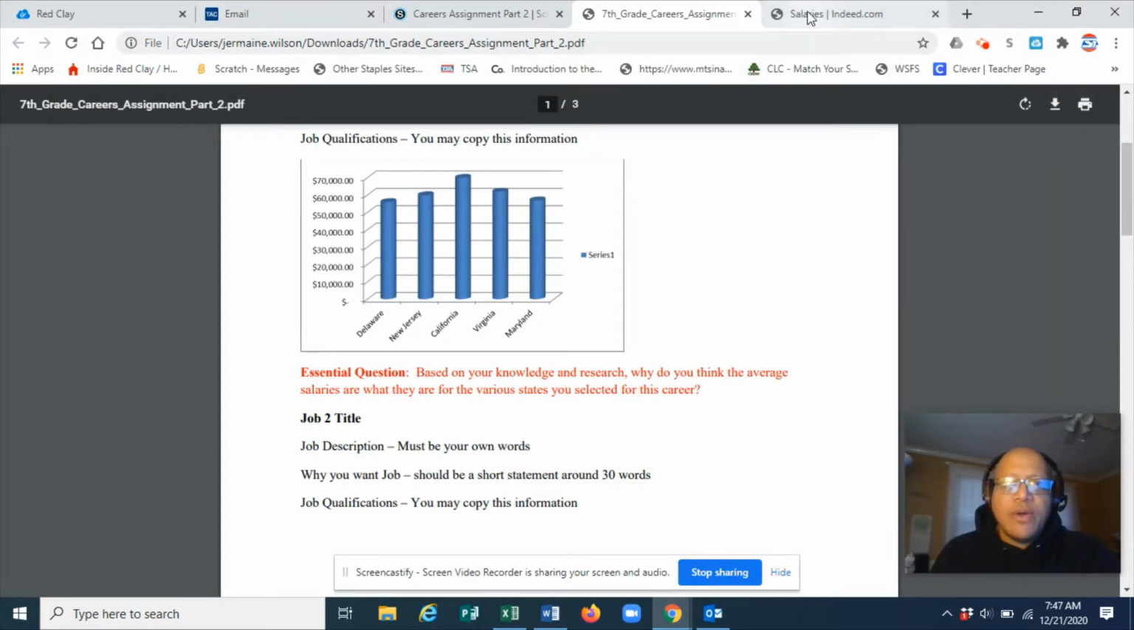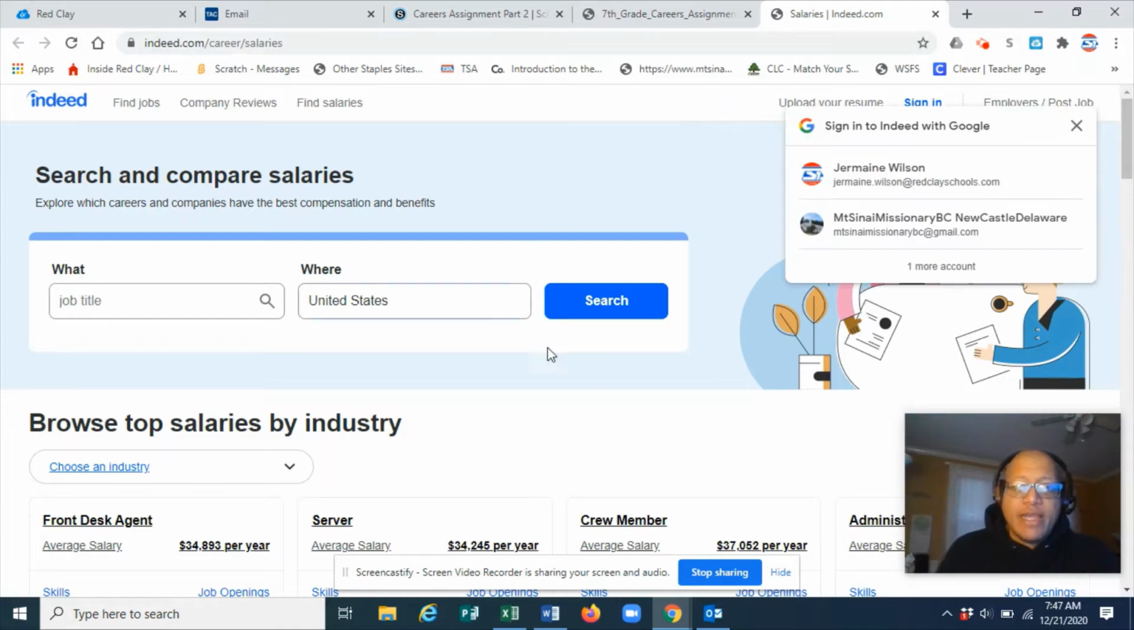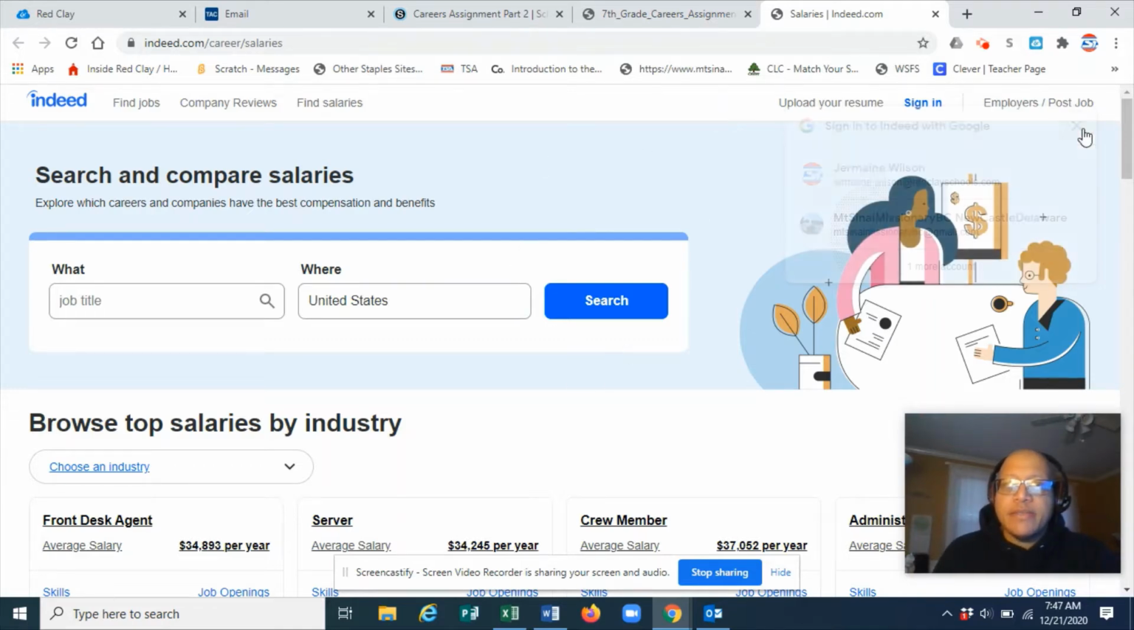I already pulled up the website, and it's right here. Let's close that. In the what area, you're going to type the job or the career type that you're interested in. You want to be specific, but not so specific. I wouldn't just do engineer. You could do chemical engineer, civil engineer, or you could do animator. Ooh, that's a good one. Let's do animator.